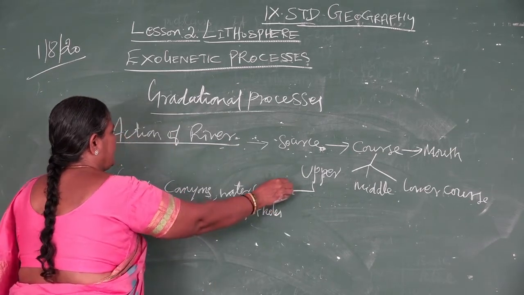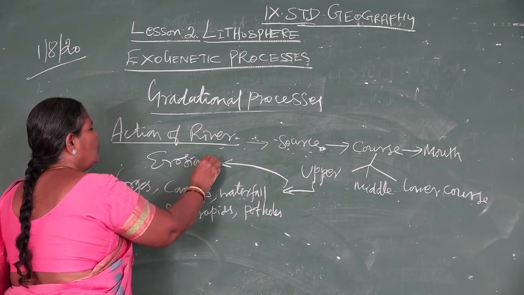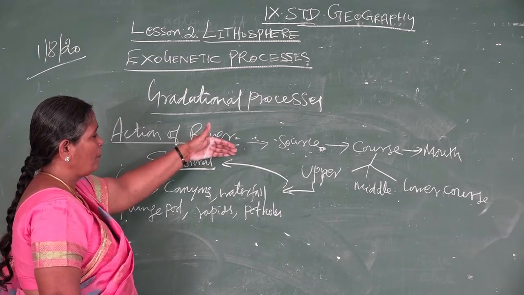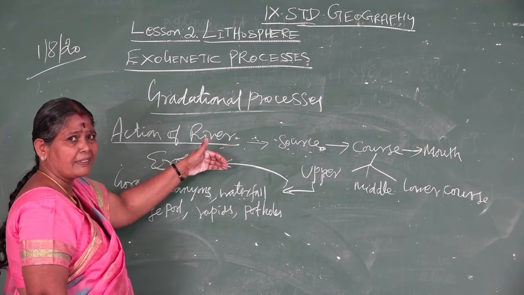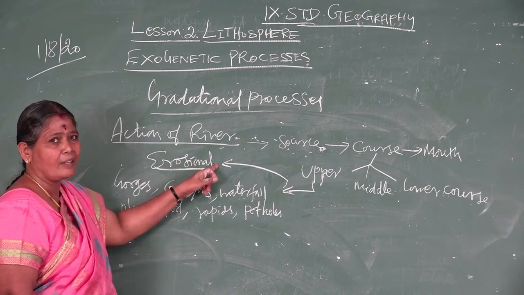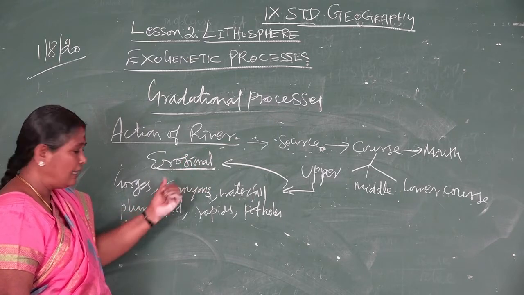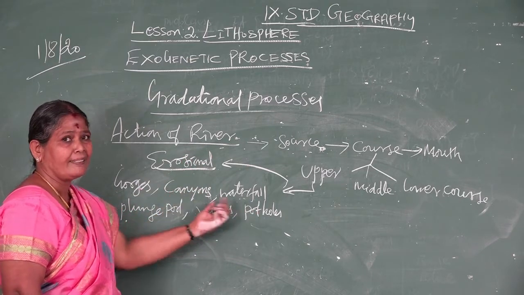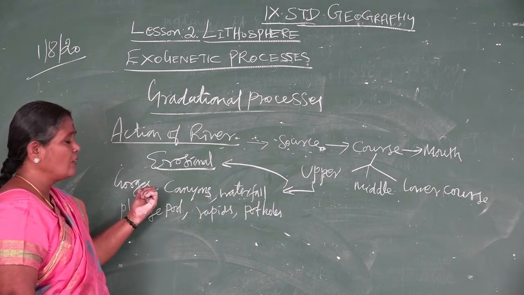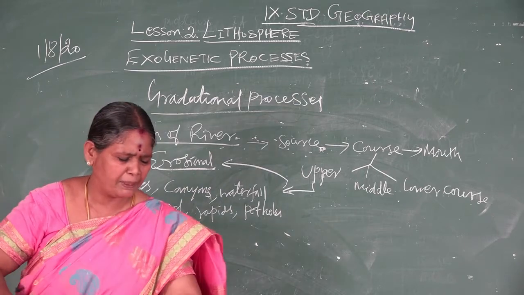It is by erosional action. Why do I say erosional here? Usually in the upper course of the river, the predominant action is erosional action only. So as a result of this erosion, these kinds of features are formed. Now we take one by one: what is a gorge, what are canyons, etc. Now you see the picture here.